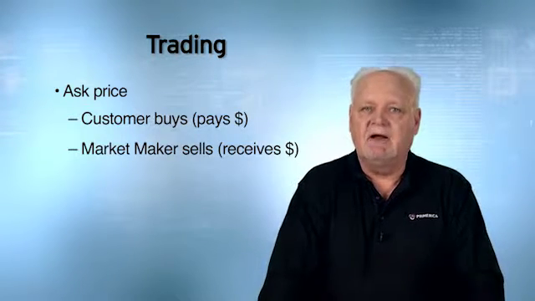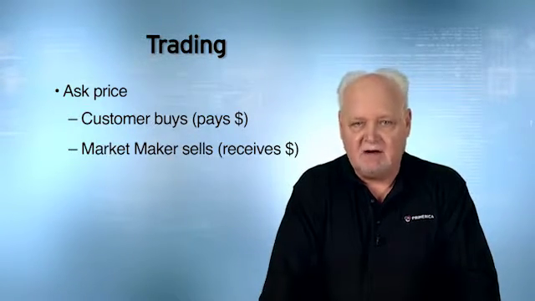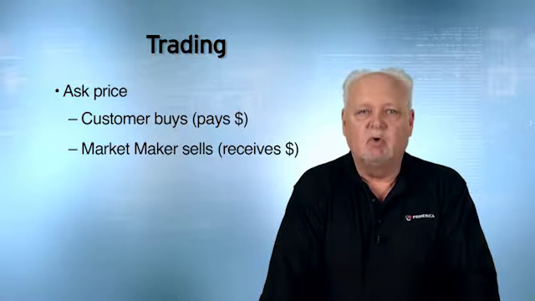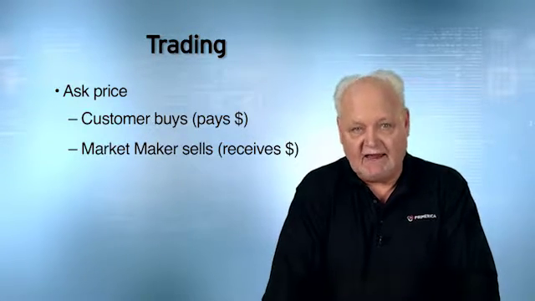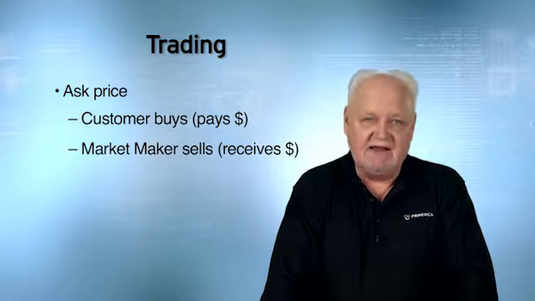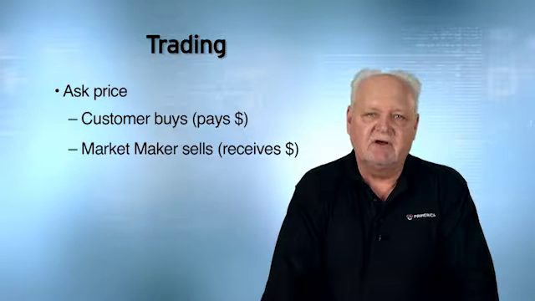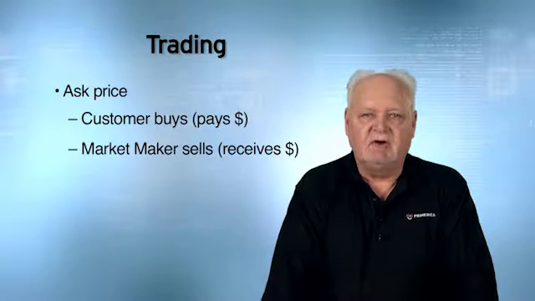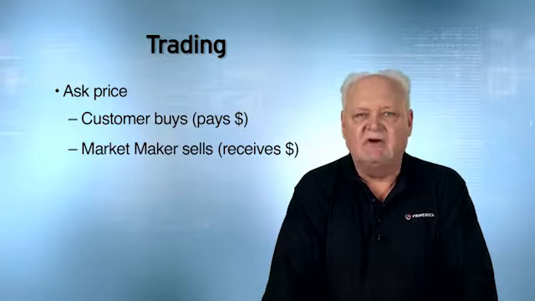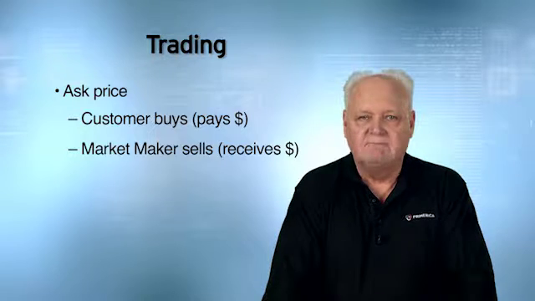A customer goes to a market maker to buy a stock. The market maker will receive what price? A, bid. B, ask. Approach this from the customer's perspective. If you figure out what the customer does, the market maker does the opposite. The answer here would be ask price.